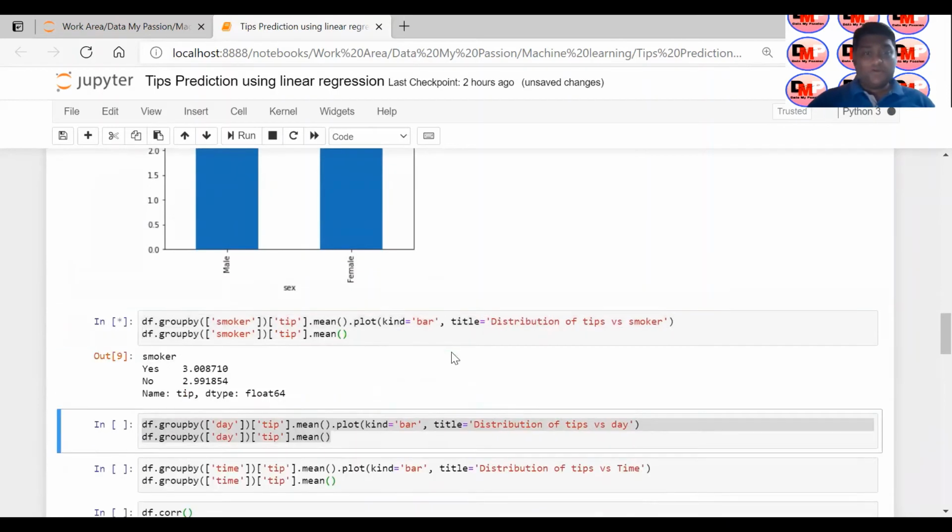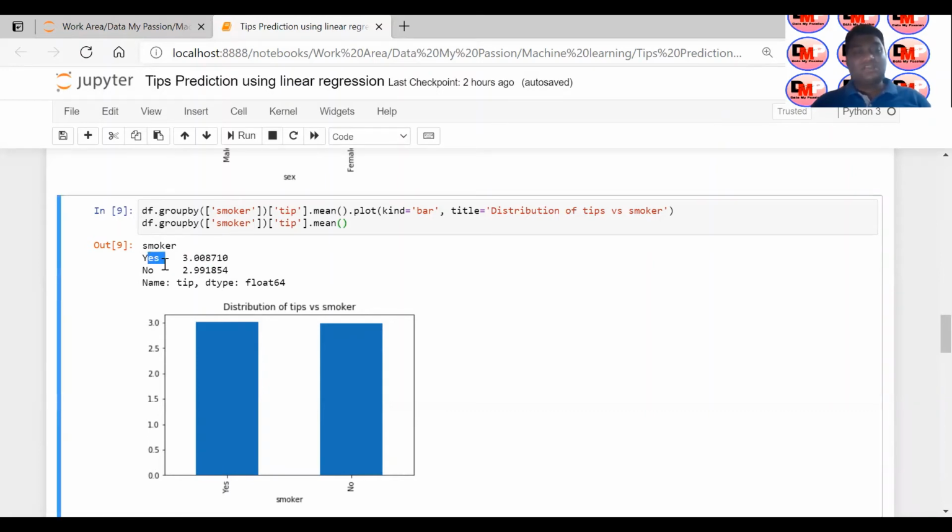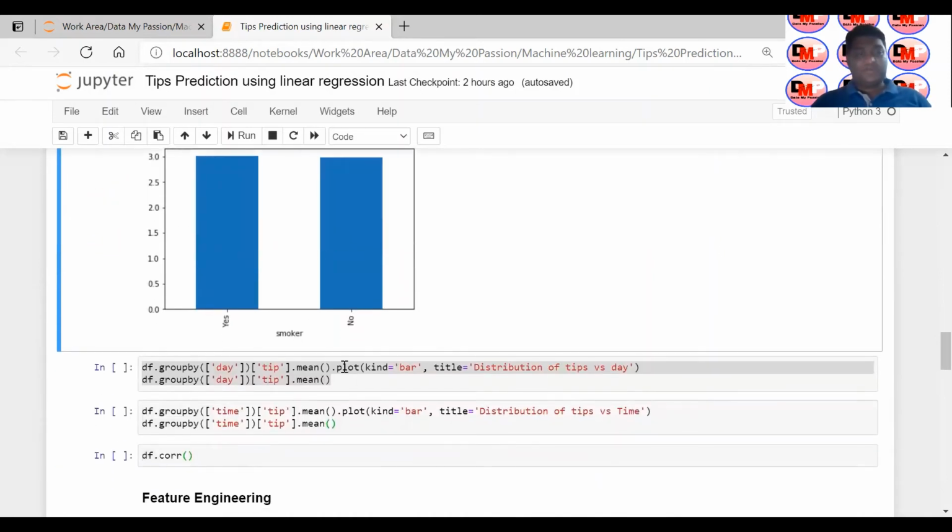Similarly, if I want to observe with respect to non-smoker or smoker, they are almost giving the same kind of average tip. So this particular feature is not giving different tips on average. A $3 tip is given by smokers, and again 2.99 dollars is given by non-smokers. So almost the same, no difference.